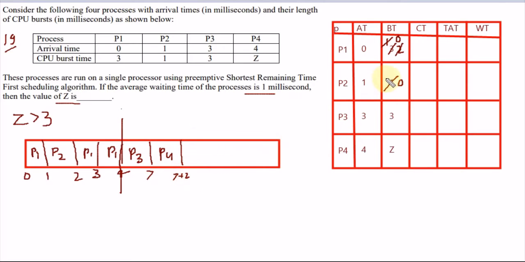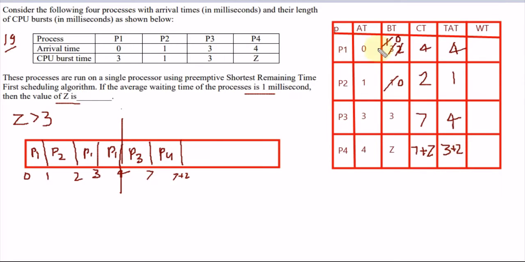So what is the completion time of P1? This is 4, P2 is 2, P3 is 7, and P4 is 7 plus z. Turnaround time is completion time minus arrival time, so this will be 4, this will be 1, this will be 4, and this will be 3 plus z.